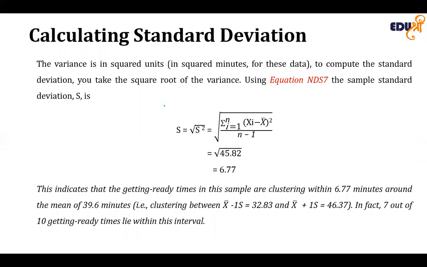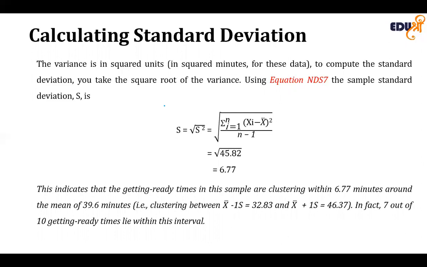Now this indicates that getting ready times in the sample are clustering within 6.77 minutes around the mean of 39.6 minutes that we calculated from the measures of central tendency.